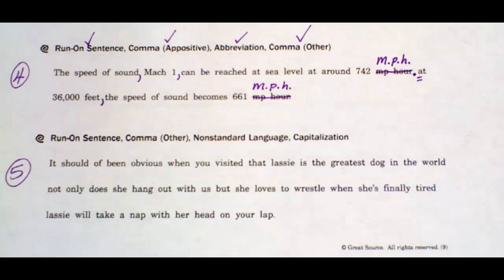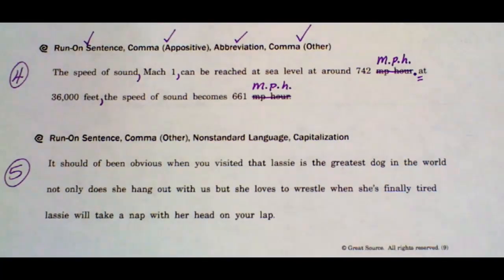Let's take a look at sentence 5. It says, it should of been obvious when you visited that lassie is the greatest dog in the world. not only does she hang out with us but she loves to wrestle. when she's finally tired Lassie will take a nap with her head on your lap. In this sentence, we have a run-on. We're also going to add commas. We have something called non-standard language. And we have some capitalization errors to address. So first, let's take a look at our run-on sentence.